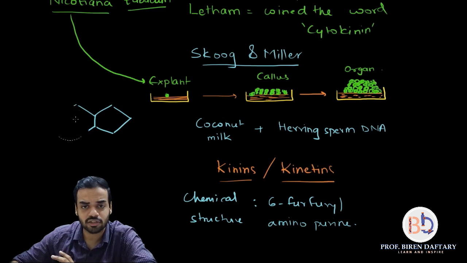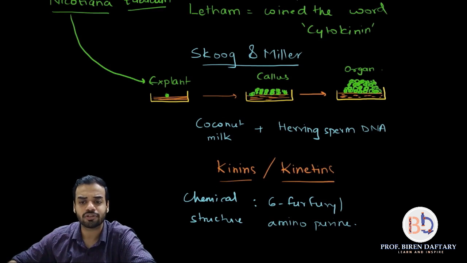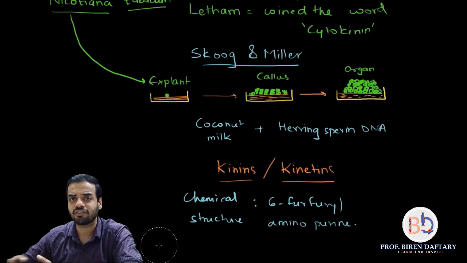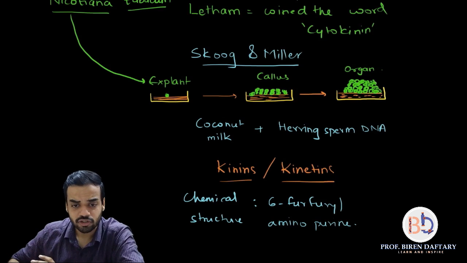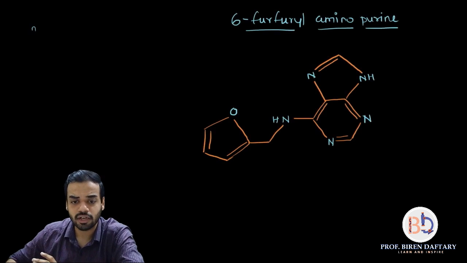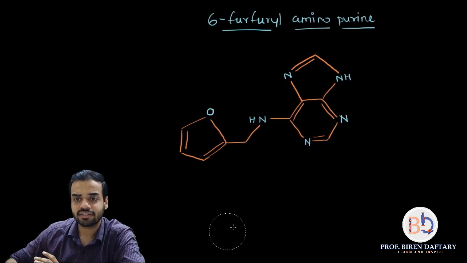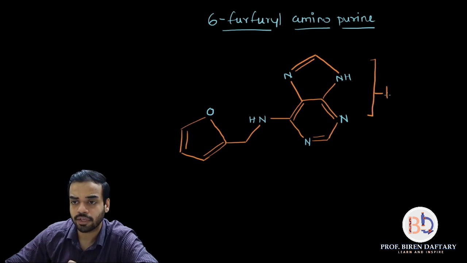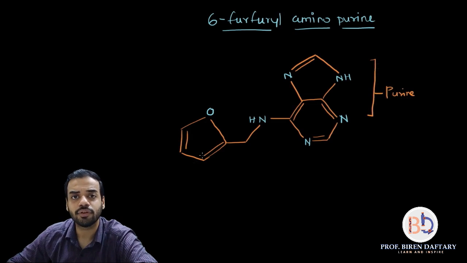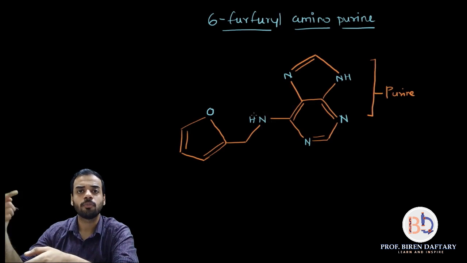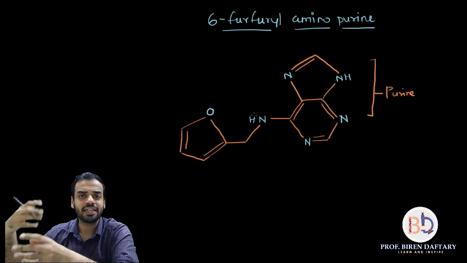Now I will show you the structure of 6-furfuryl aminopurine, because if you can understand the structure, you will be able to remember the name easily. The structure is not given in the textbook. You don't have to remember the structure. So let us have a look at the structure. So this is the structure of 6-furfuryl aminopurine. Can you see this? Okay, now as I told you, this part of the structure is the purine part, correct? And this is the part which is called furfuryl, and this amino group in between, so it is 6-furfuryl aminopurine. Is this clear?